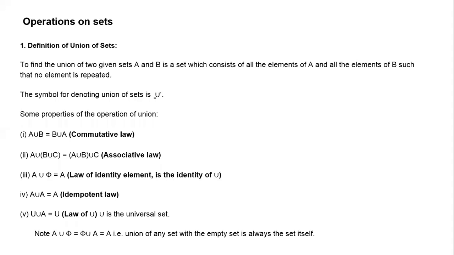Now we have a set A, which we represent like this, and a set B, which we represent like this. For example, A has elements 1, 2, 3, represented as points in this region. Set B has 5, 6, represented here. This is set A, this is set B. Since these two sets do not have any element in common, they are called disjoint sets.